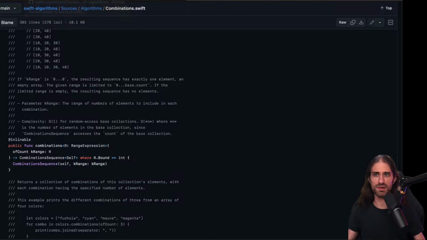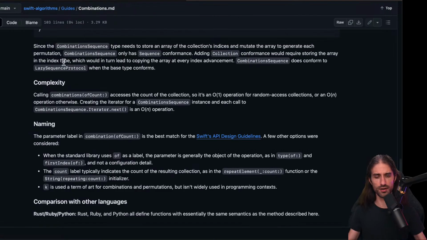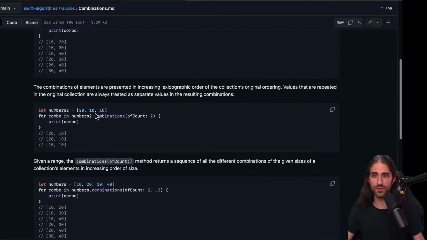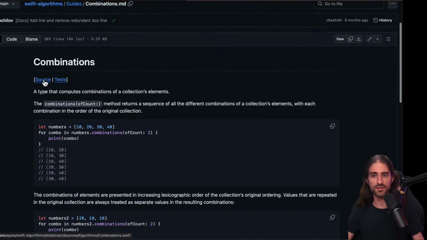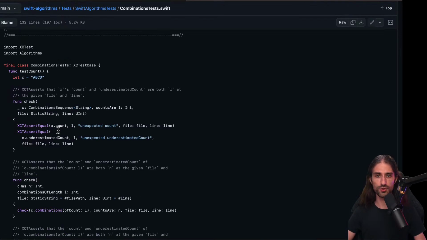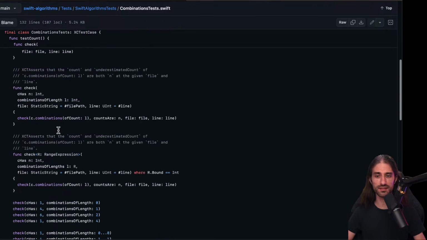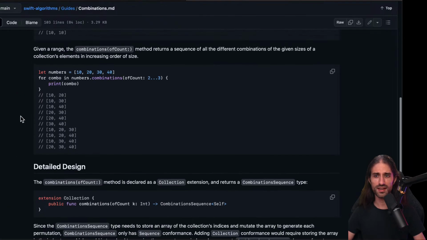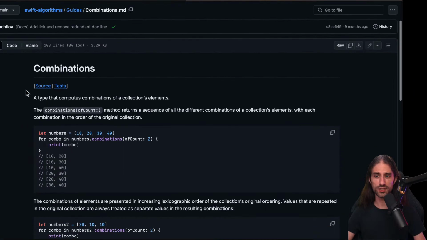I won't cover the implementation itself because it's very low level, and I feel like it's not the most interesting thing to cover. However, I did want to highlight the fact that you have links to the source and also the tests. That can be very interesting if you're wondering how such methods are tested. It can also be a very interesting read. But let's check these combinations.